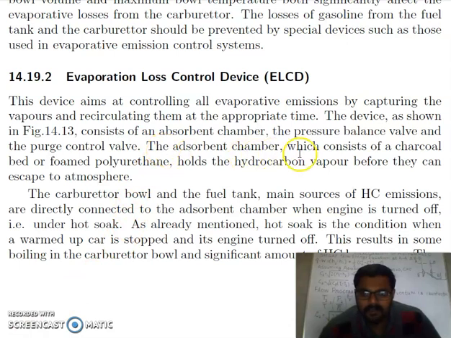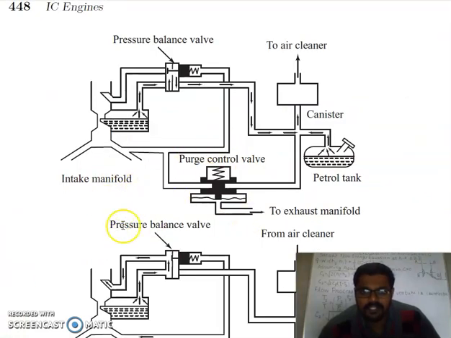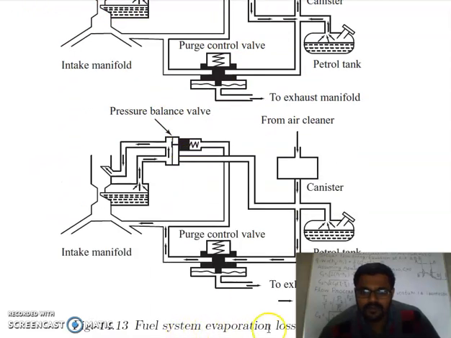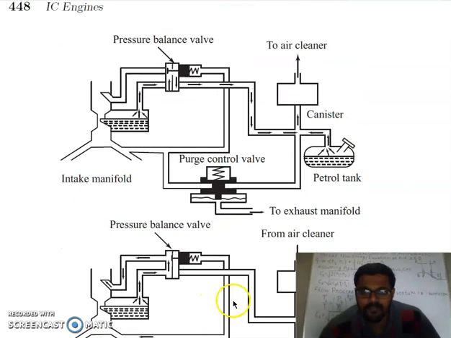The absorbent chamber, which consists of charcoal, fat or foamed polyurethane, holds the hydrocarbon vapors before they can escape to the atmosphere. So this arrangement is shown here. You can say fuel system evaporative loss control device, which is called ELCD. This is your fuel tank, petrol tank, and this is the canister which contains charcoal, and it is vented to the air cleaner.